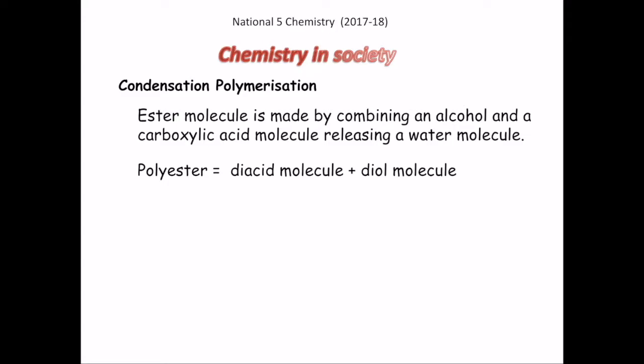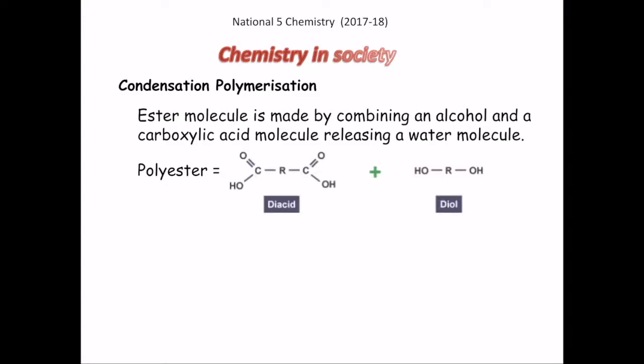Next is condensation polymerization. As I told you before, it is a kind of polymerization reaction in which the monomers have different functional groups. They generally combine together, releasing a small molecule which is generally a water molecule. We are taking the example of polyester, which is formed by the polymerization of a diacid molecule and a diol molecule.